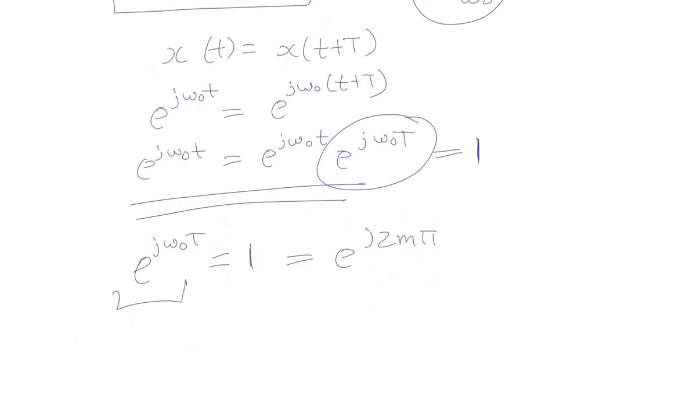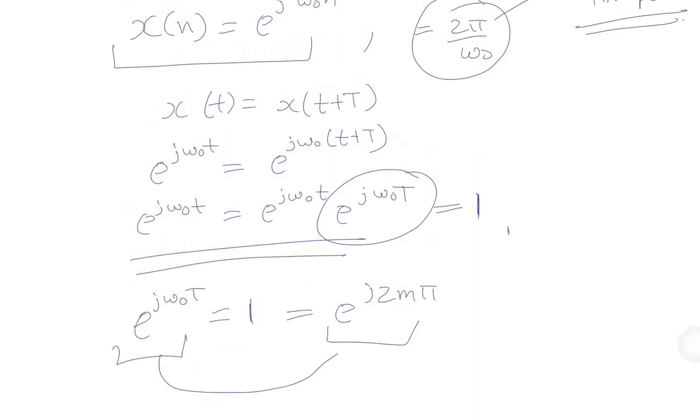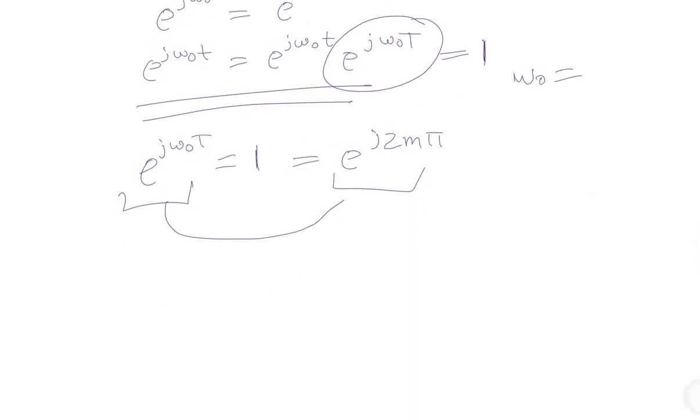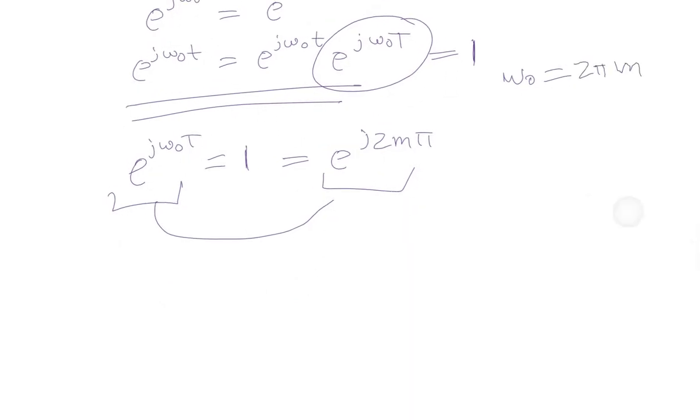This e raised to power j omega naught T can be written as e raised to power j 2 m pi, because omega naught T we know is equal to 2 pi m, where m is any positive integer.